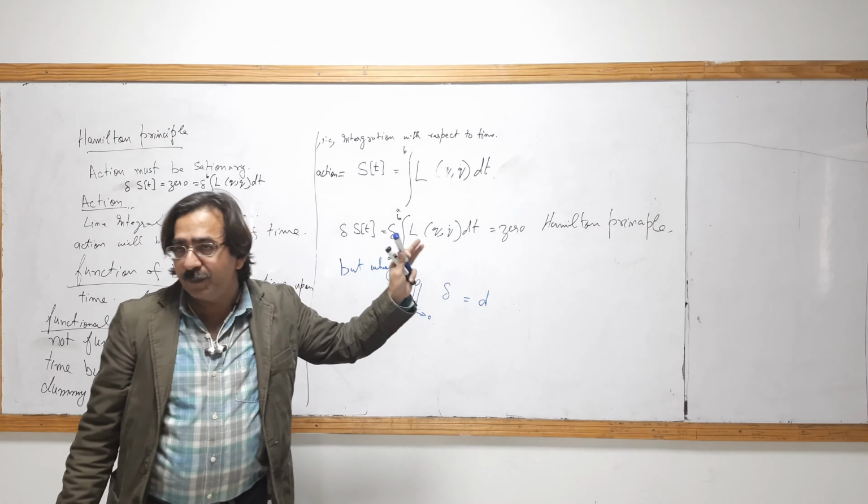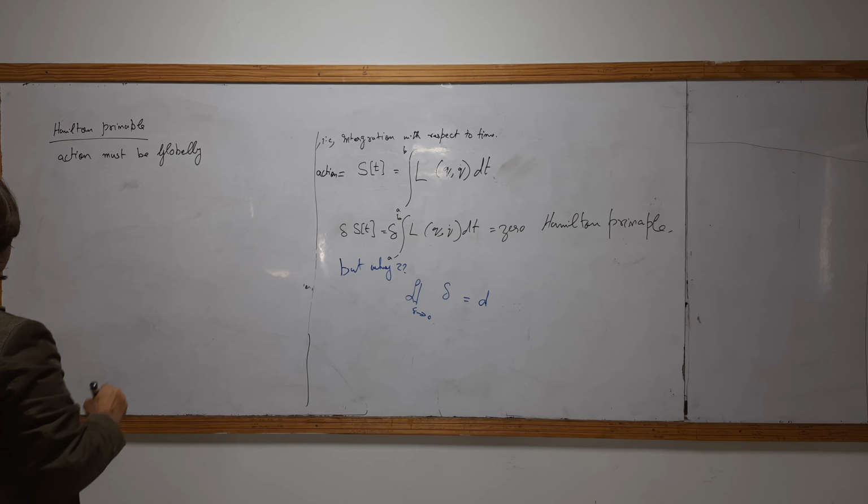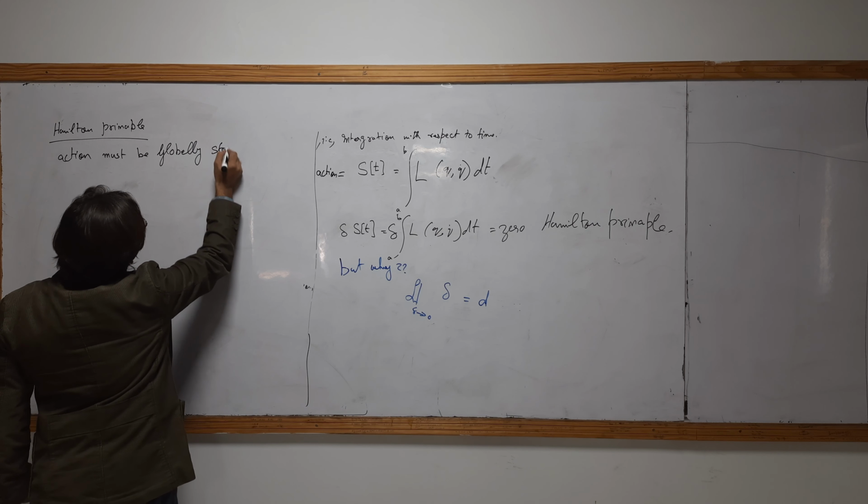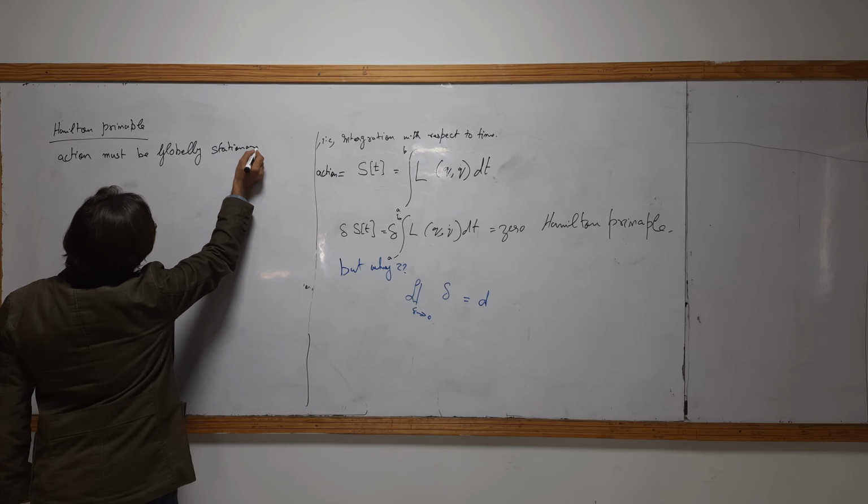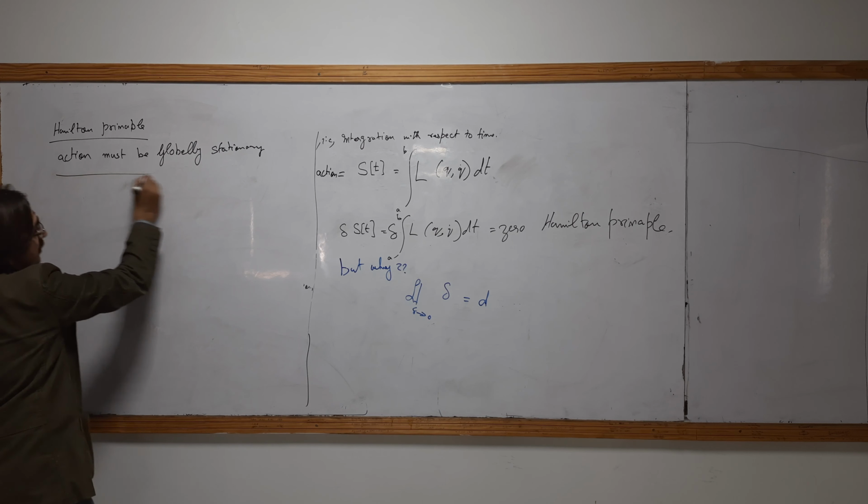So actually, Hamilton's principle is that action must be stationary globally, not locally. It is not locally stationary, but globally. Okay. Now, what is the meaning?